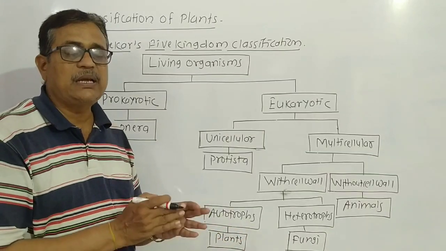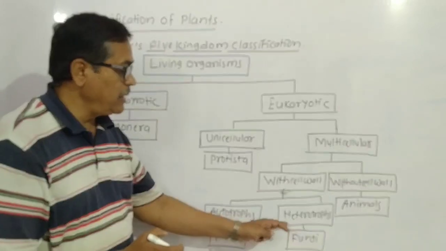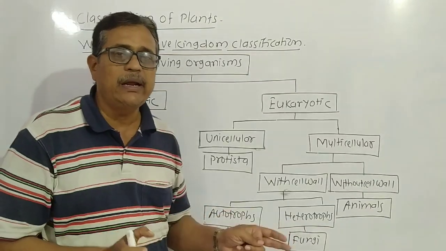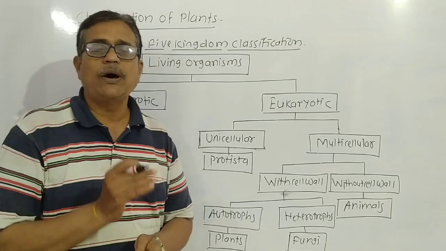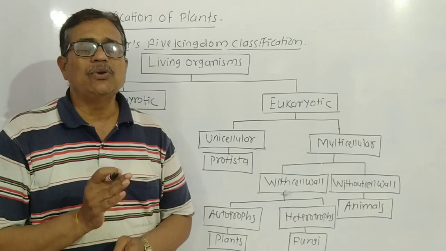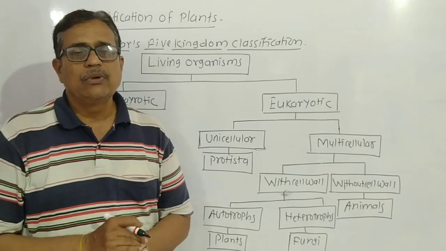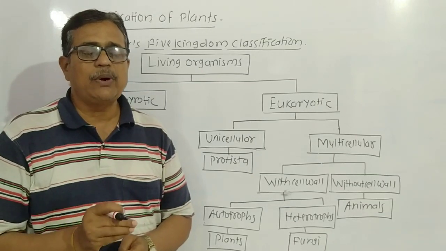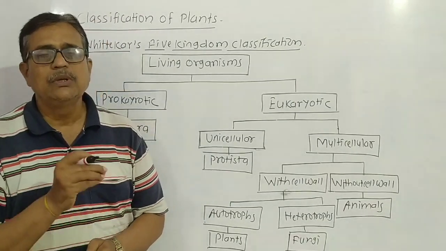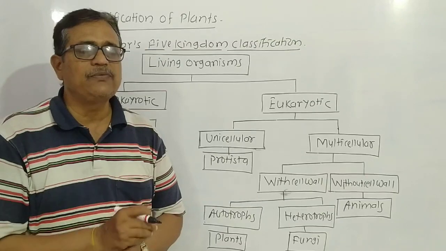All plant cells have a cell wall, and fungi also have a cell wall, but fungi are heterotrophs. You know why fungi are called heterotrophs? Because fungi do not synthesize their own food. Fungi depend upon dead and decomposed material, like mushroom, nuker and other fungi.